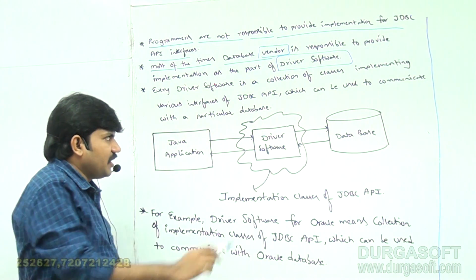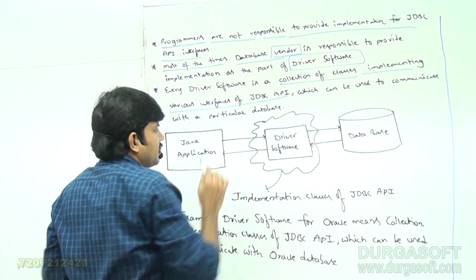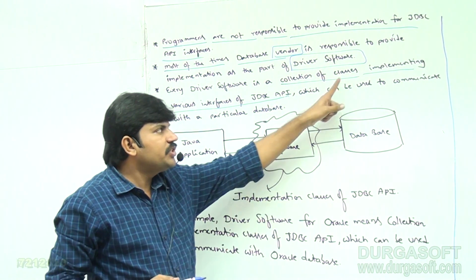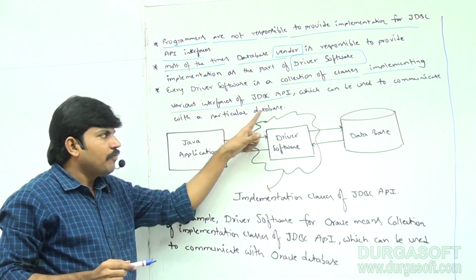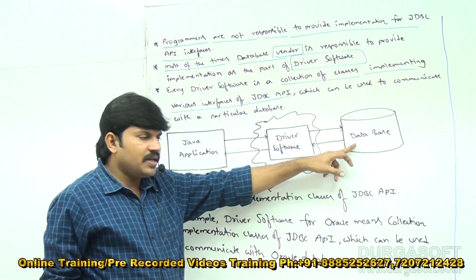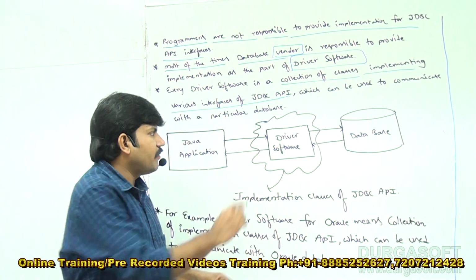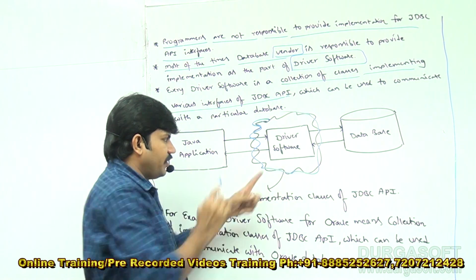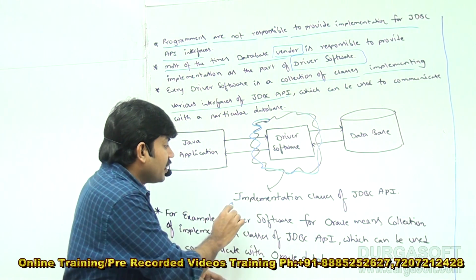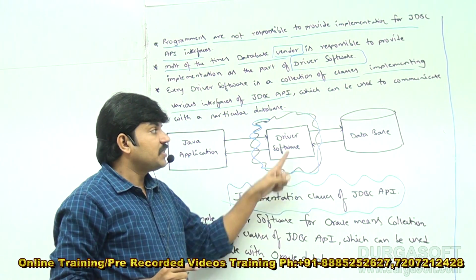Every driver software is a collection of classes implementing various interfaces of JDBC API, which can be used to communicate with a particular database. Very simple. A Java application is there, a database is there. To communicate with the database, compulsorily some concept is required. What is this concept, sir? Driver software. Driver software is the implementation classes of JDBC API.